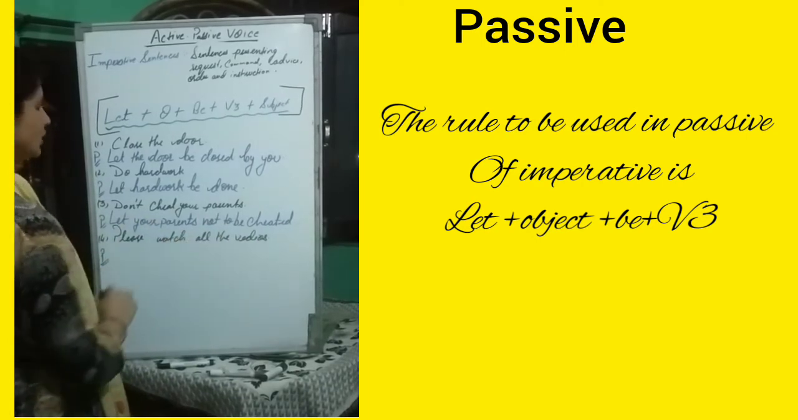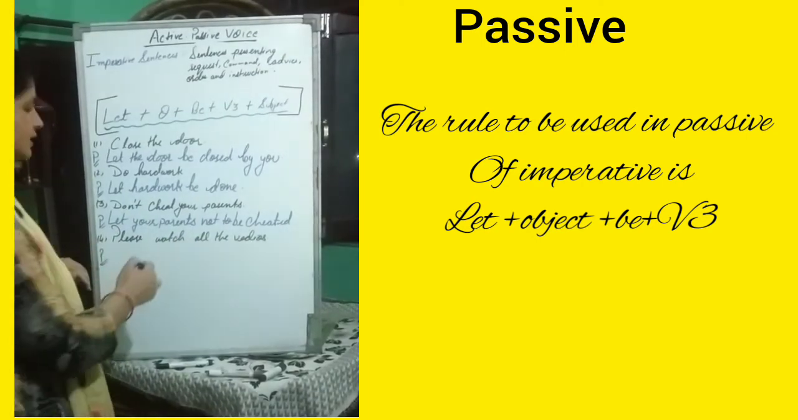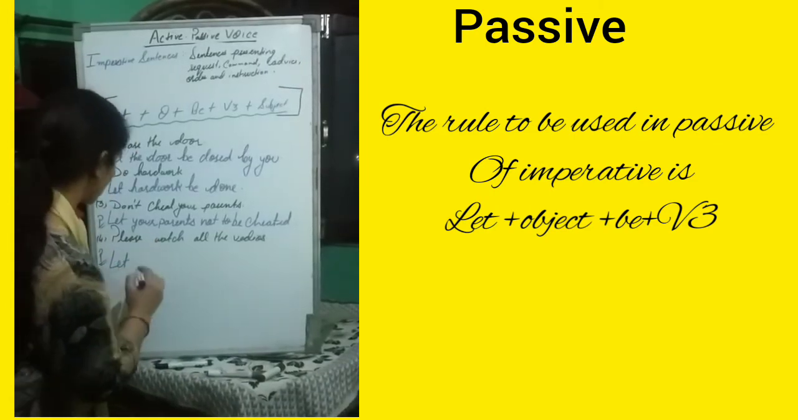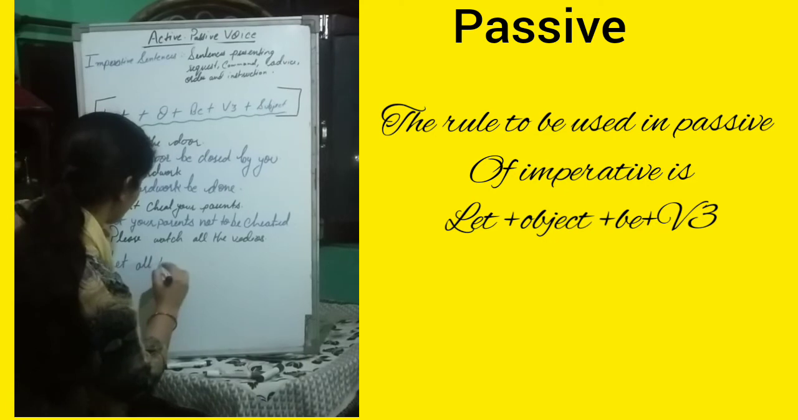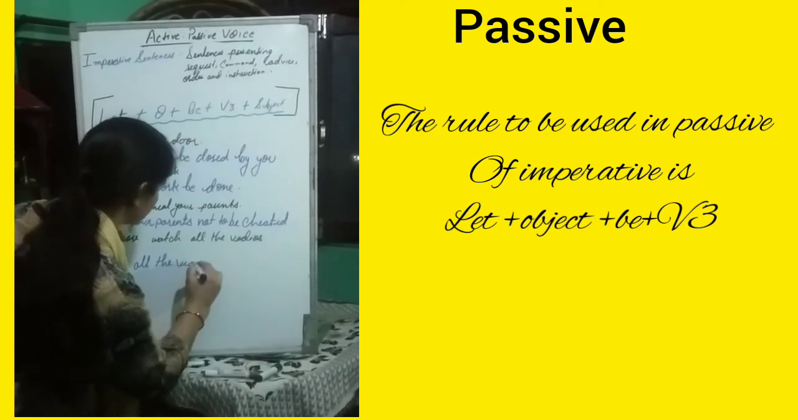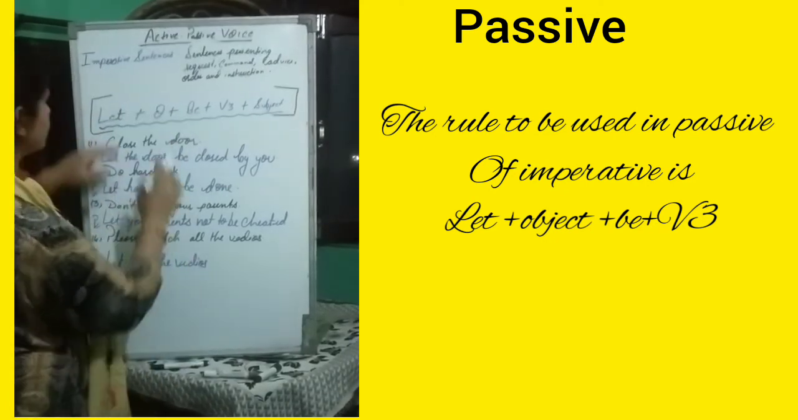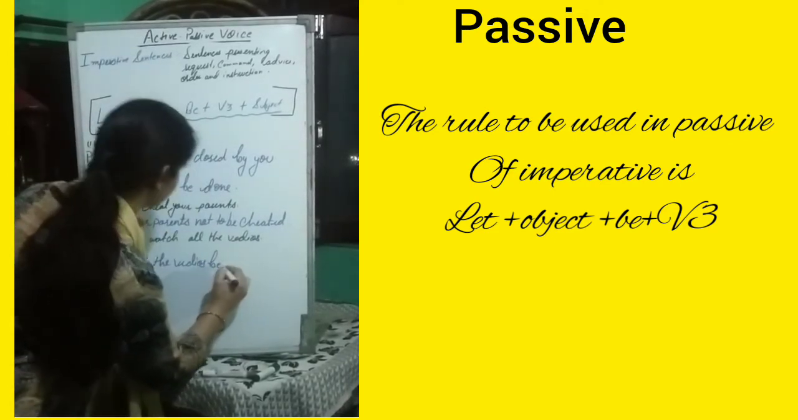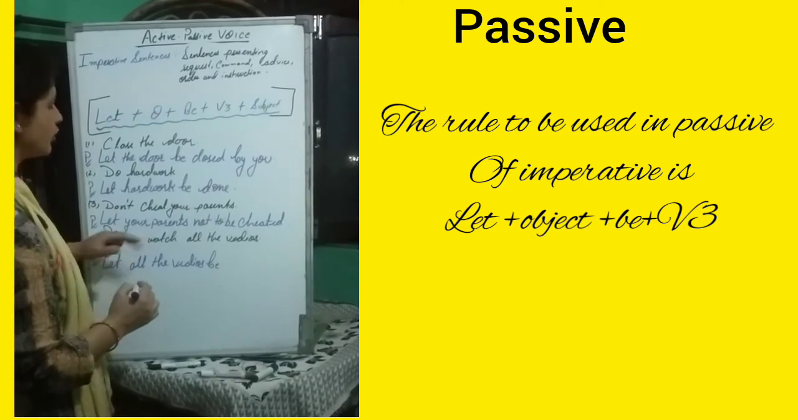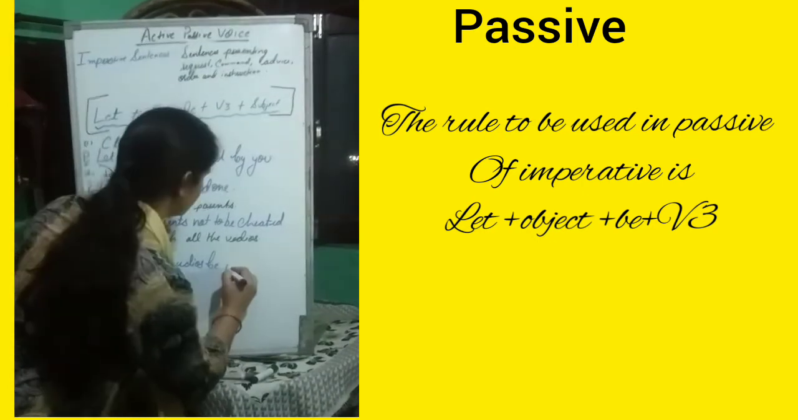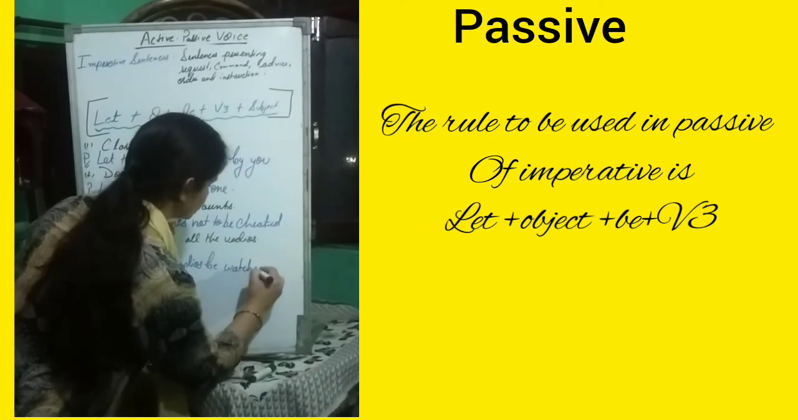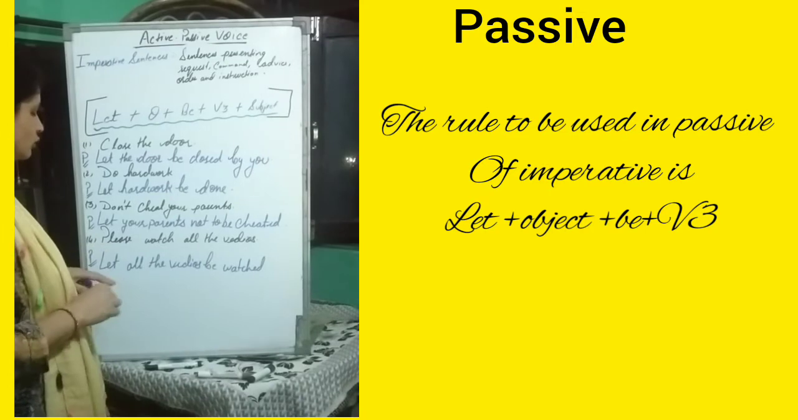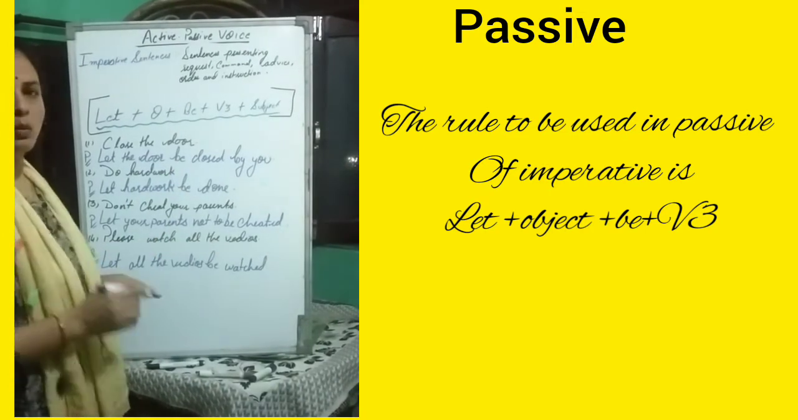Please watch all the videos. That is the fourth sentence. So let all the videos, that is the object. Let all the videos be, and then the third form of verb, that is watched. This fourth sentence is for you, children, that do watch all the videos. So let all the videos be watched.